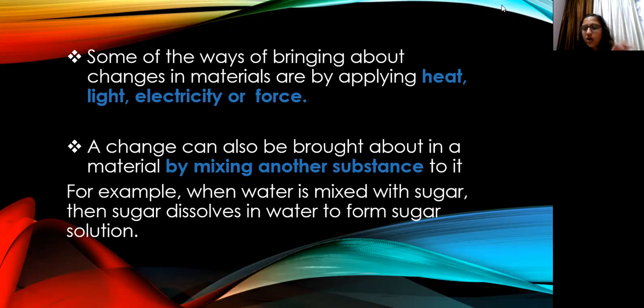उसमें अब sugar भी dissolve हो गई है. So the composition of that water is changed. Sugar is also present there now in its composition. So that is why we can say अब वो सिर्फ water नहीं रह गया है. That is a sugar solution, because we have dissolved sugar in that water. Okay, so these were few examples of how we can bring a change in a material. And here the causes are mentioned, various causes which bring about a change in any object or any material.